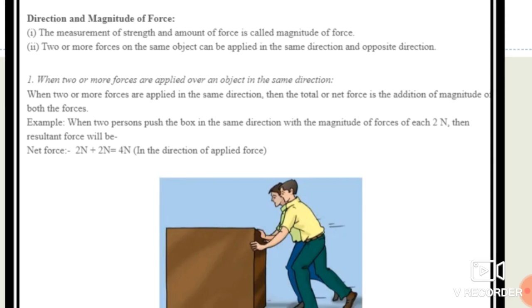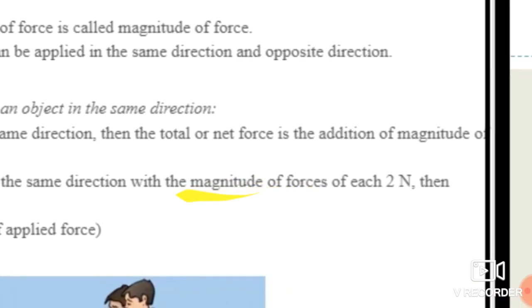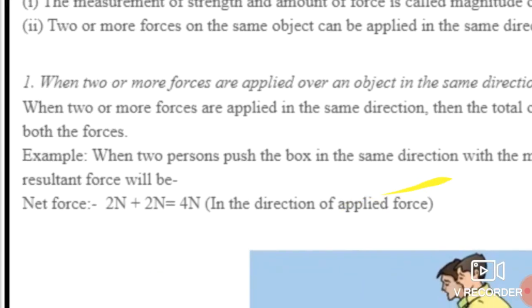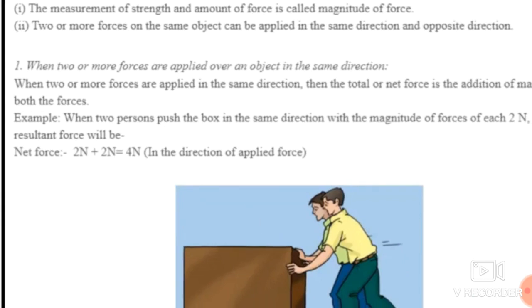See students, when two or more forces are applied in the same direction, then the total or net force is the addition of the magnitudes of both the forces. Addition of magnitude of both the forces means whenever the force is applied in the same direction by two or three persons, then we can add the forces of these two or three persons. Means the net force is the addition.